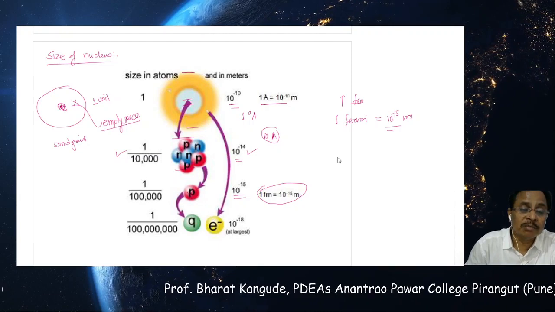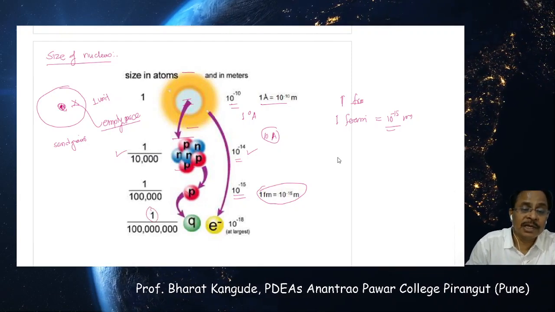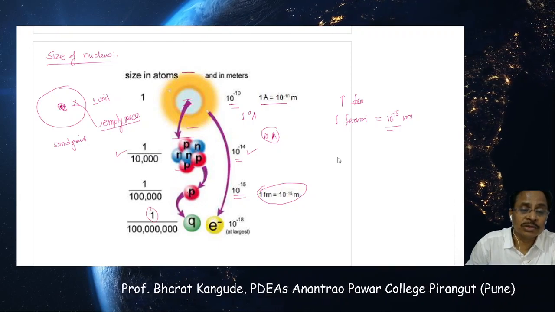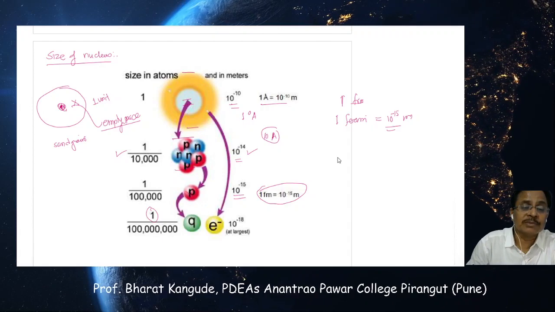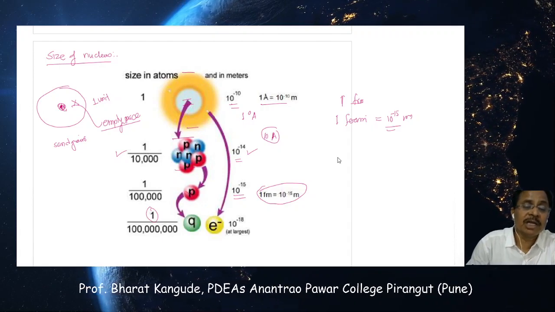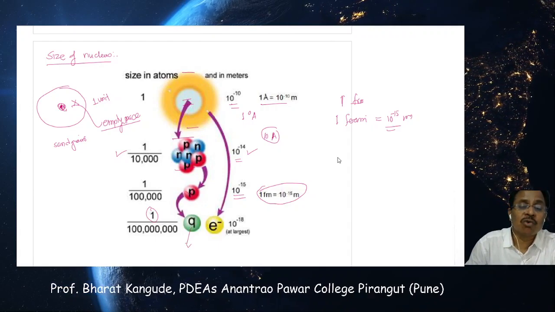And remember, if I go for its fraction, the constituents of these protons and neutrons, we have to divide the size of the atom by 10 crores. If this particular atom is divided by 10 crores, whatever we get is the size of this quark.